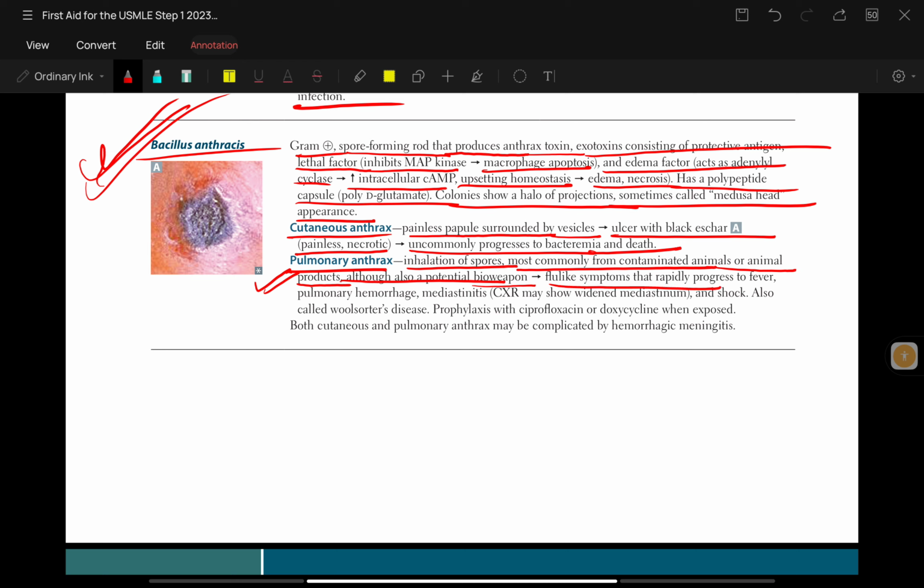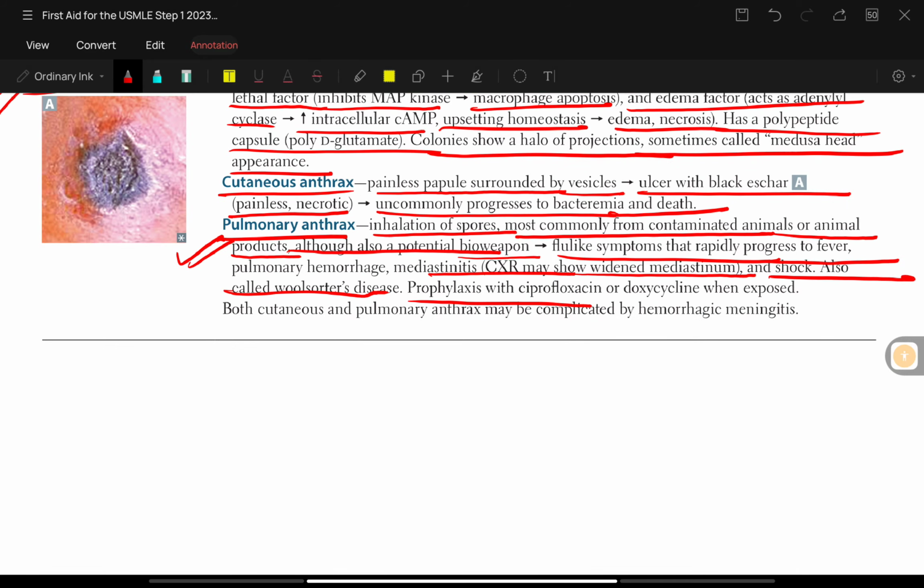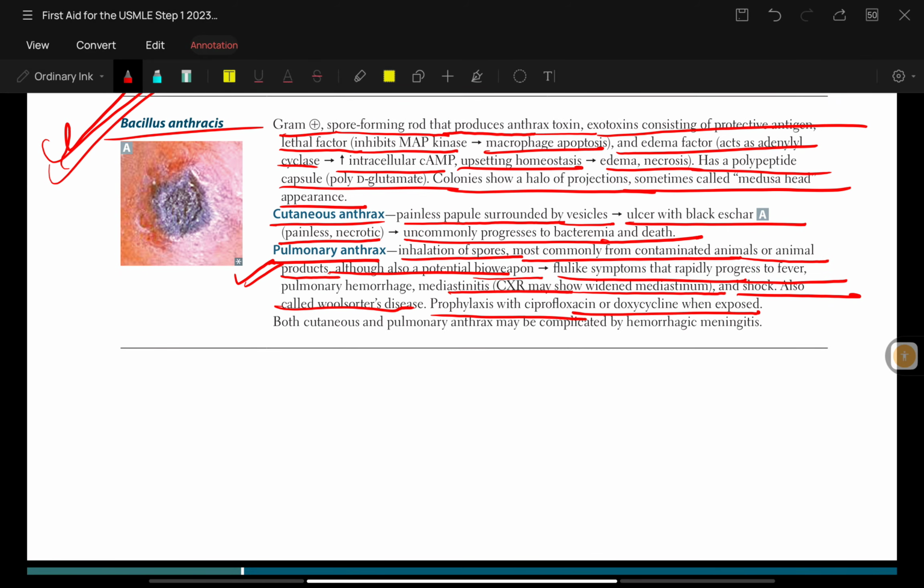Flu-like symptoms rapidly progress to fever, pulmonary hemorrhage, and mediastinitis, that is chest X-ray may show widened mediastinum, and shock, also called Woolsorter's disease. Prophylaxis with ciprofloxacin or doxycycline when exposed, for both cutaneous and pulmonary anthrax, may be complicated by hemorrhagic meningitis.